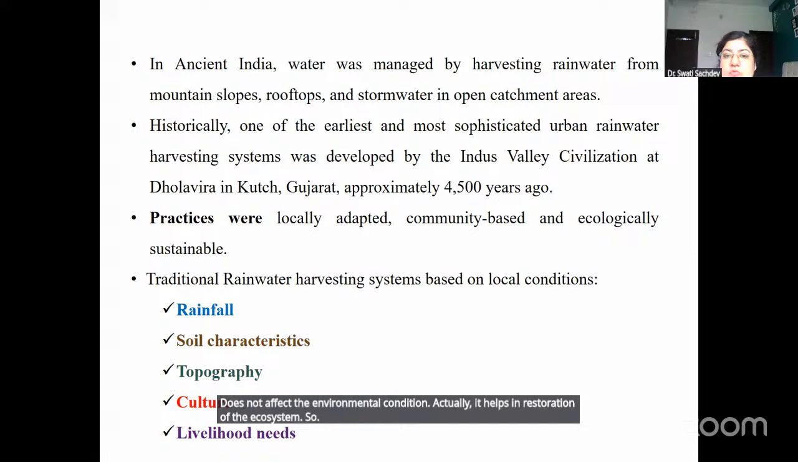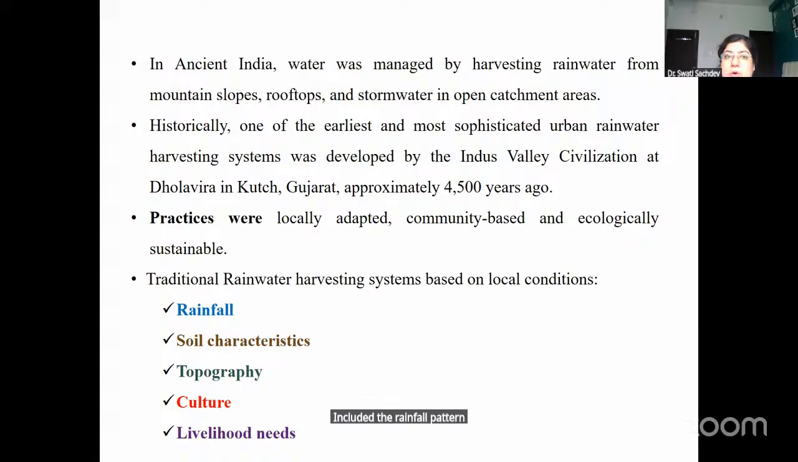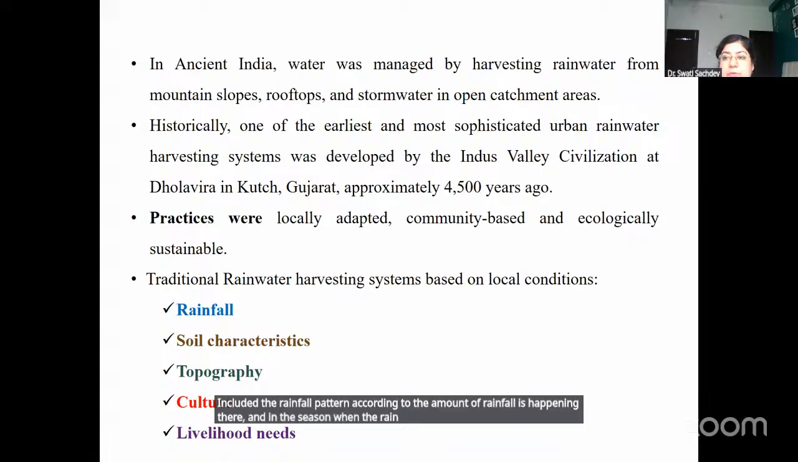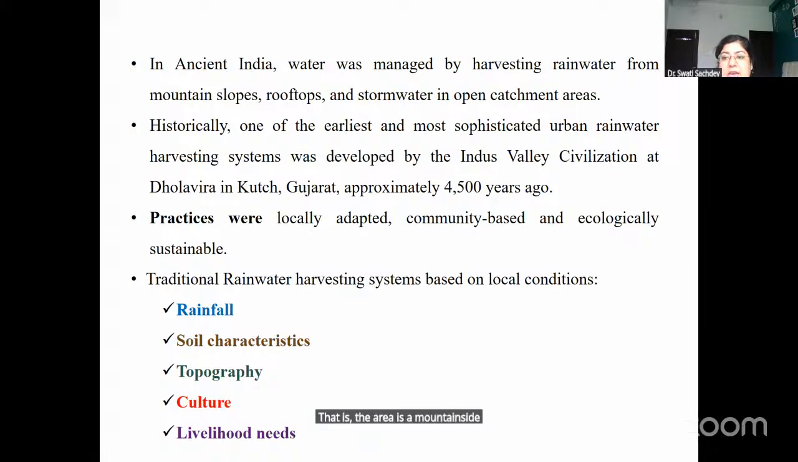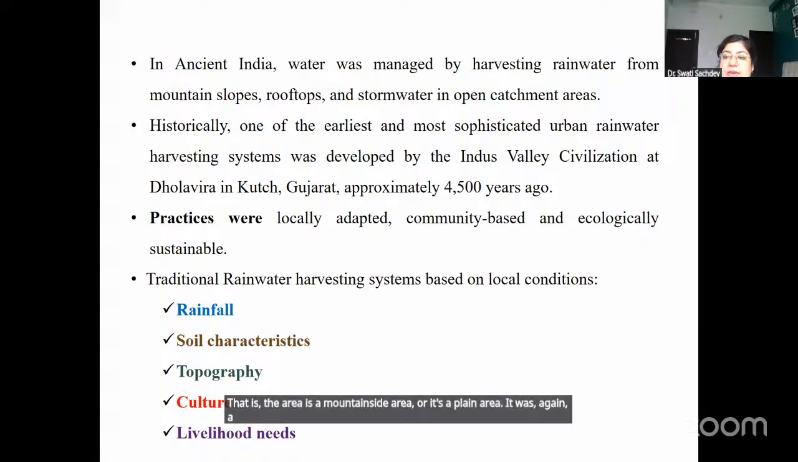The conditions that people considered before designing their rainwater harvesting system included the rainfall pattern: according to the amount of rainfall happening there, and the season when the rainfall occurs, they used to design their system. Then soil characteristics were one of the important concerns. Apart from that, topography, that is whether the area is mountainous or plain, was again a major factor which influenced the design of the rainwater harvesting system.